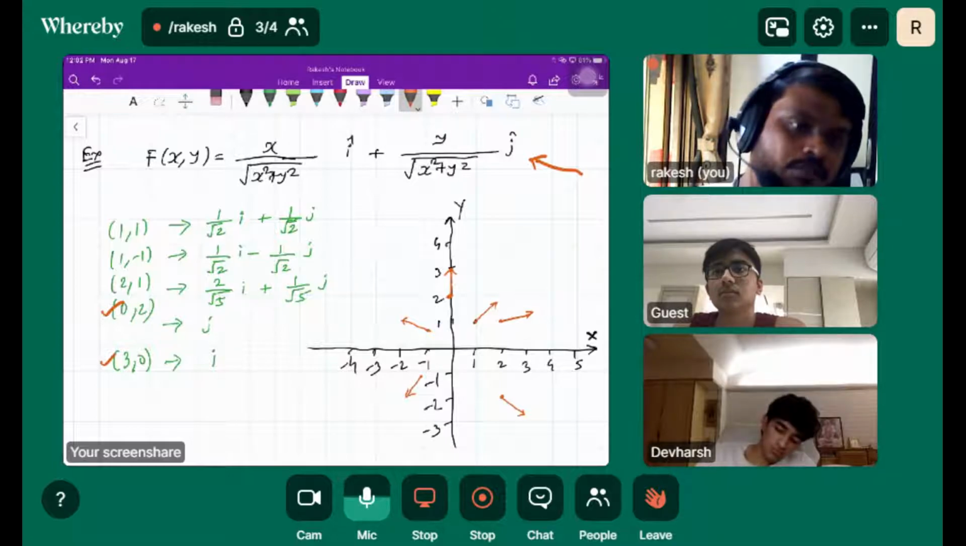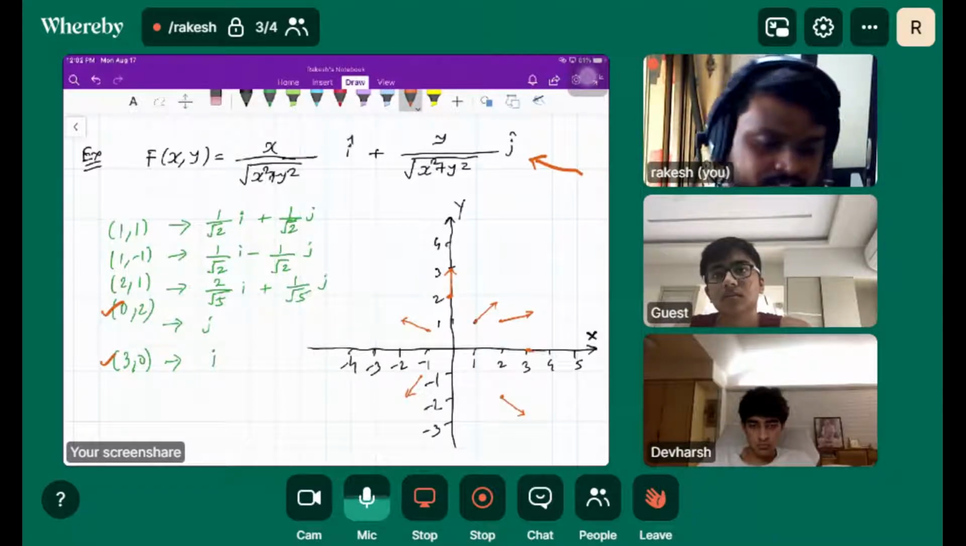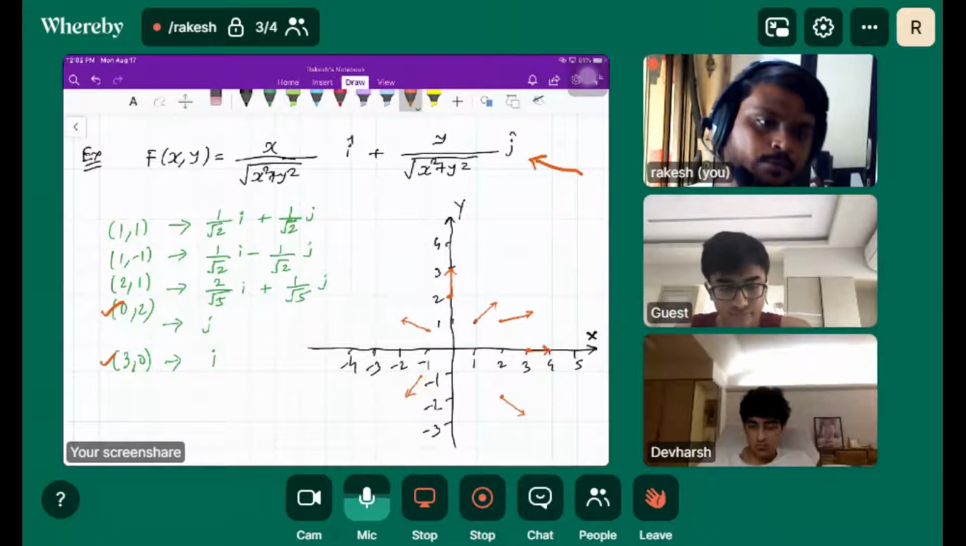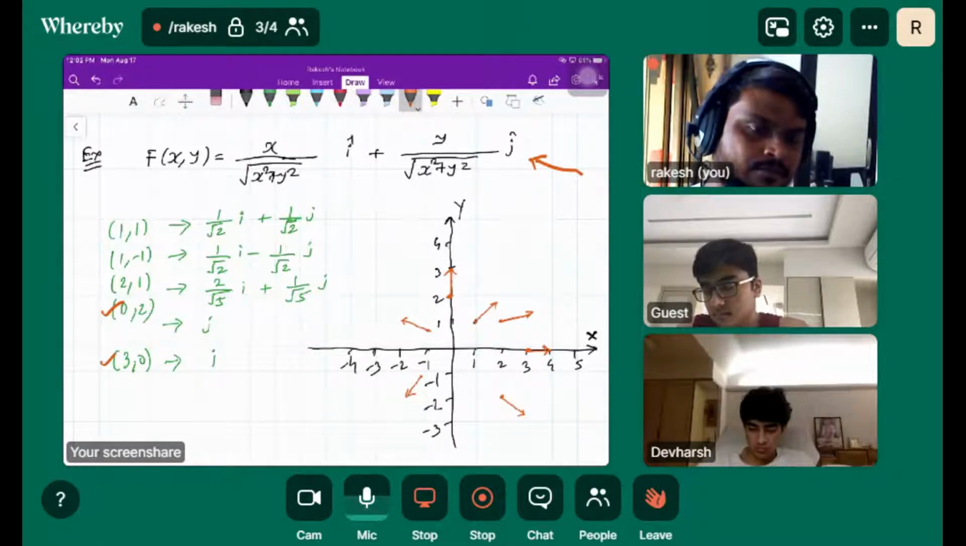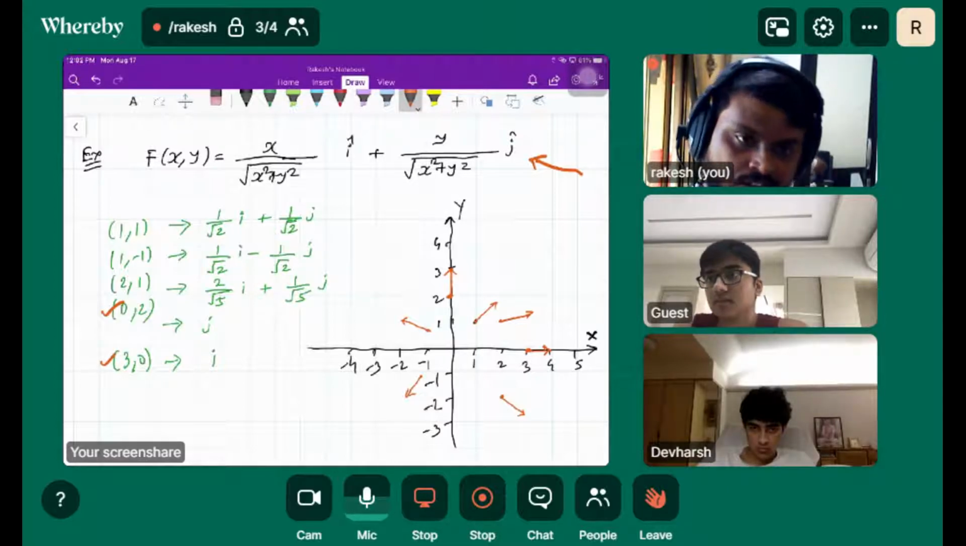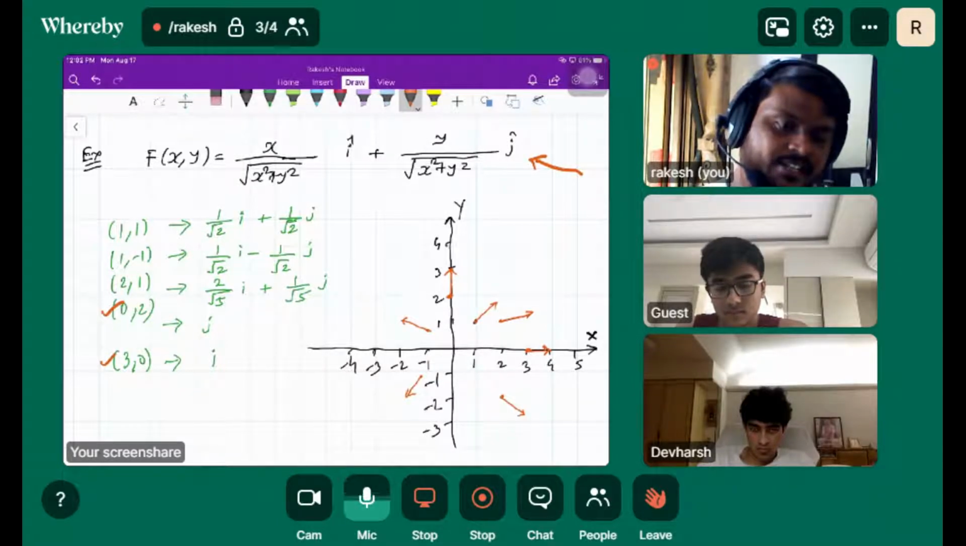If you take 3 comma 0, my corresponding vector is just i cap. So 3 comma 0, i cap means 1 unit in the positive x direction. So that's this, right? It proves that if we take any points on this R2 plane, my vector will have magnitude 1 unit and it is directed just away from the origin. Did you understand this?